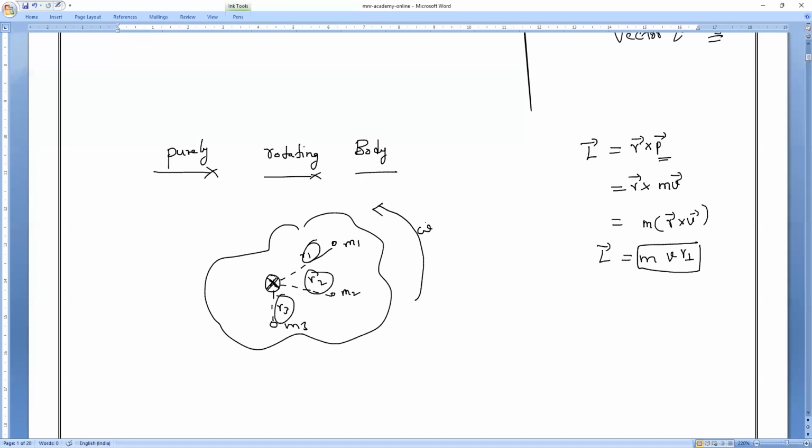But every point is having the what, guys? Commonly, every point is having the same angular velocity. Please respond. Angular velocity. That is why I told you yesterday, please spend time on revision, but I don't know how many of you did.